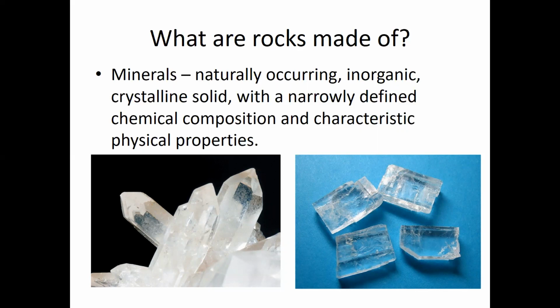So for example, we have pictures of the mineral halite on the right, that's your normal sodium chloride, and it's what we call rock salt commonly. Another example mineral on the left here is quartz. That's SiO2, another very common mineral, silicon and oxygen. So that's what rocks are made up of. They're made up of minerals.